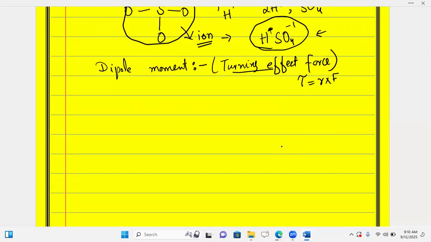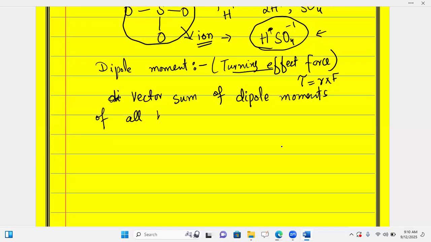So the dipole moment is the vector sum of the dipole moments of all bonds which are exerting some forces from their central molecule.